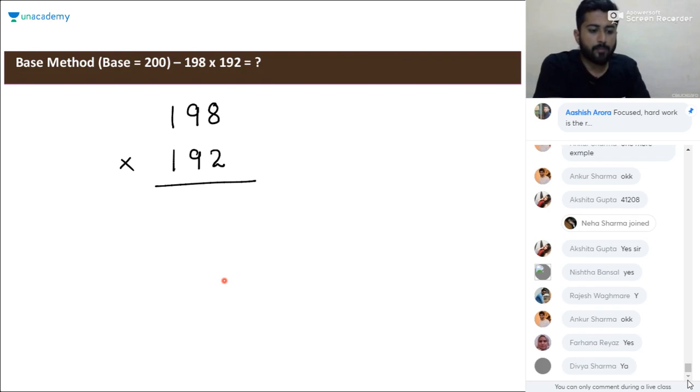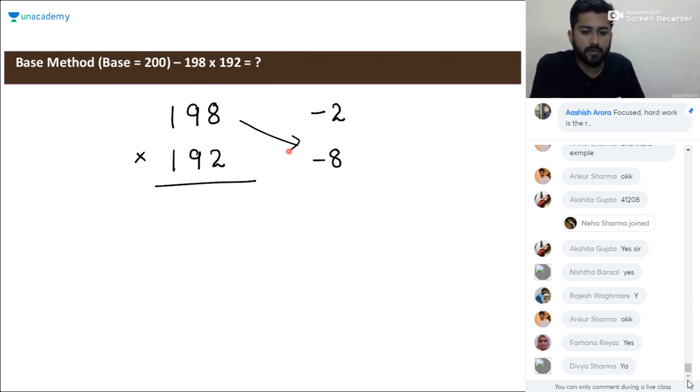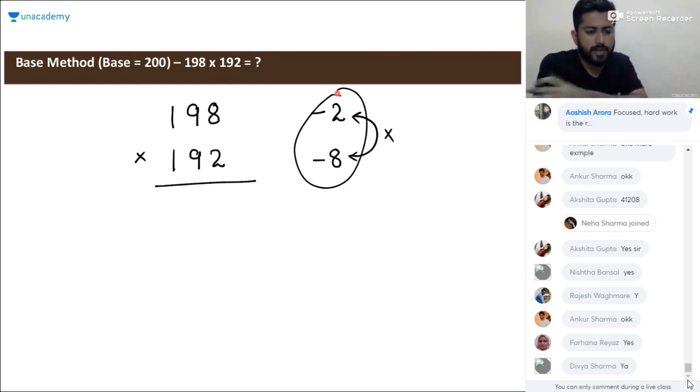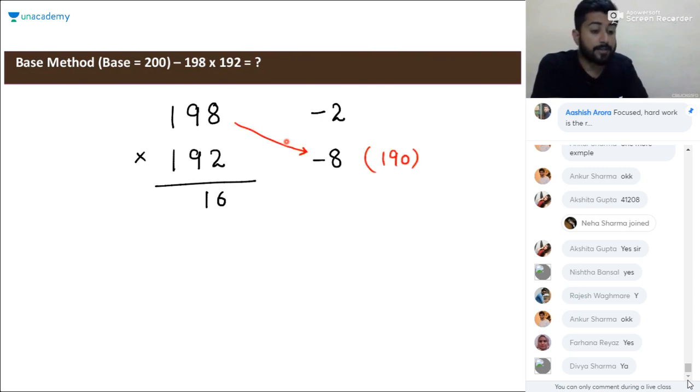Okay. When both the numbers are less than 200, if you look at the deviation here, it will be minus 2 and minus 8. The base is 200. We are taking 200 as the reference. So 198 minus 8 will be 190. You can go with any of the steps. If you multiply these two numbers, minus 2 into minus 8 will be plus 16, so we'll write plus 16 here. Now considering this part, 198 minus 8 will be 190, and 192 minus 2 will be 190. It will be the same in both cases, so you can consider any one of them.